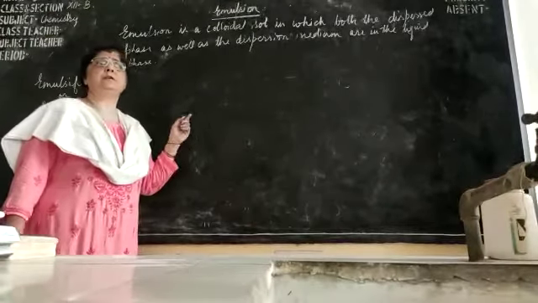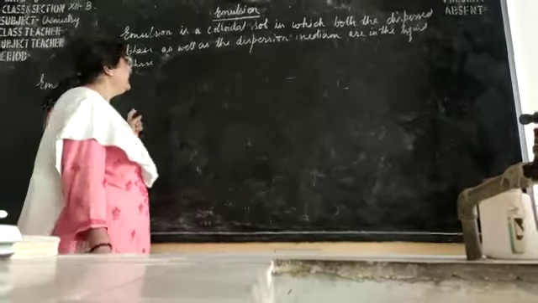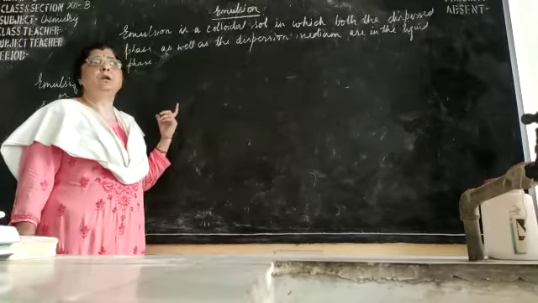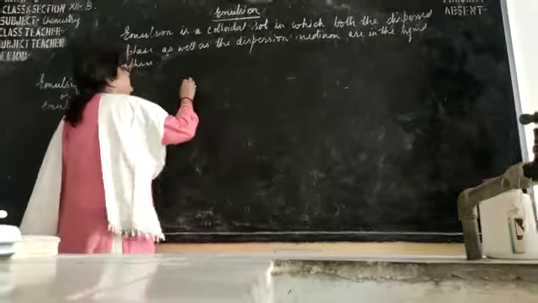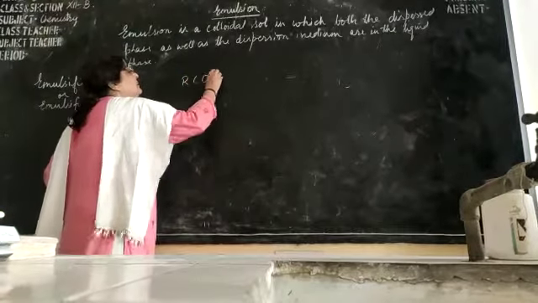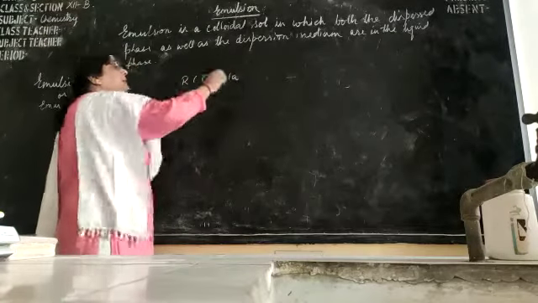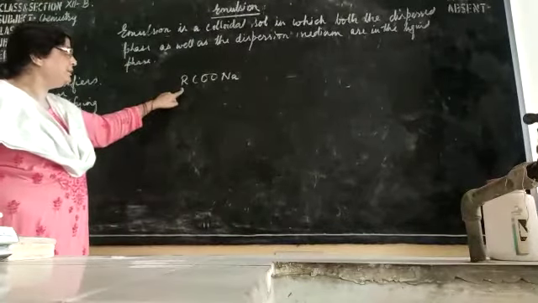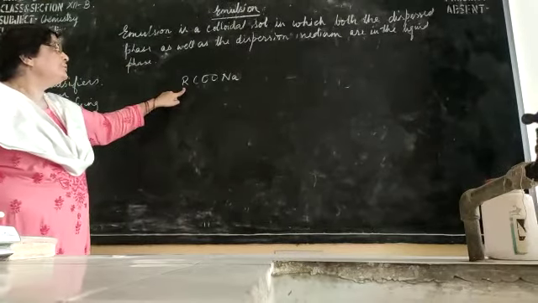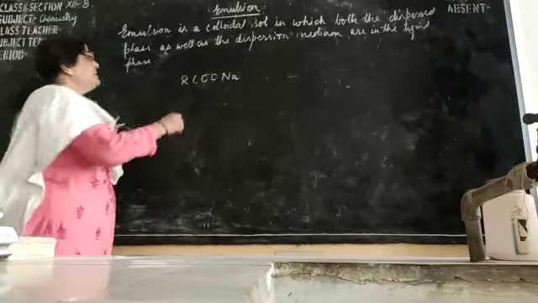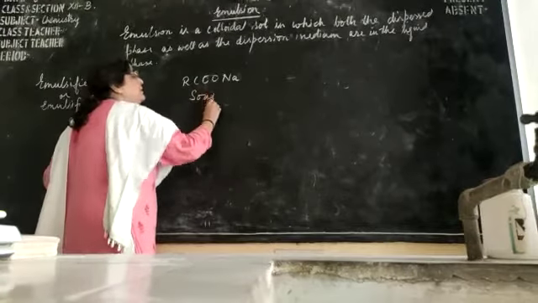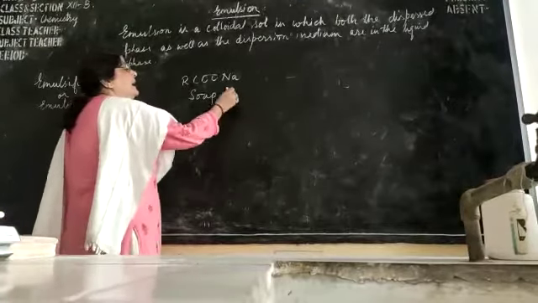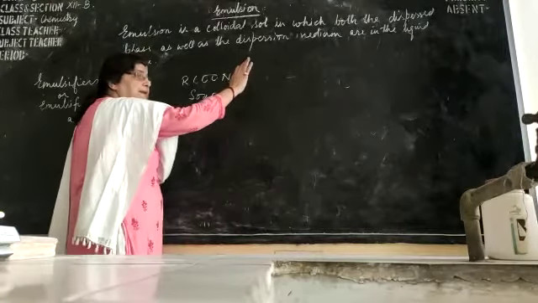We have seen a soap molecule. What is a soap? Soap is sodium salt of long chain fatty acids. The fatty acids have a large number of carbon atoms. Here we are showing it by R only. This is a soap molecule, like sodium stearate, sodium palmitate, etc. The soap molecule has two ends.